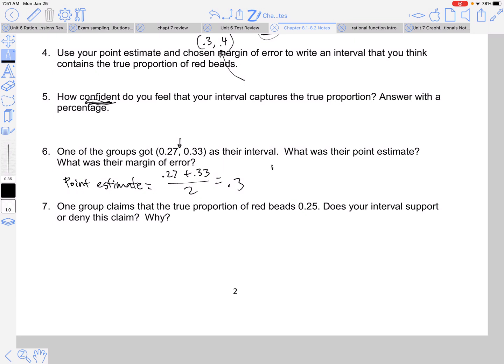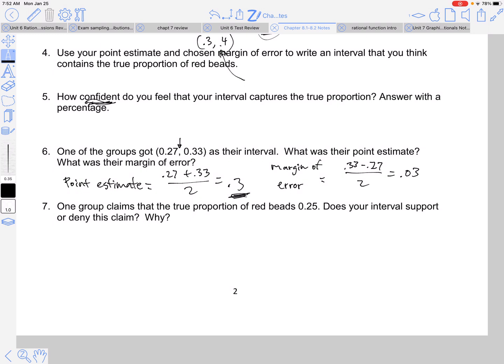Now the margin of error, there's lots of ways to figure this out. You could probably just look at that and think, I think I know what they added and subtracted, right? But just to give you an idea of a formula you could use, if you take 0.33 minus 0.27, so we see the range between the first and last number, divided by 2, we'll have our margin of error, which is obviously 0.03, because if our point estimate was 30% and we went up to 33 or down to 27, we add or subtract 3% each time.